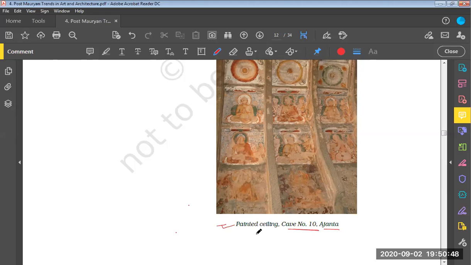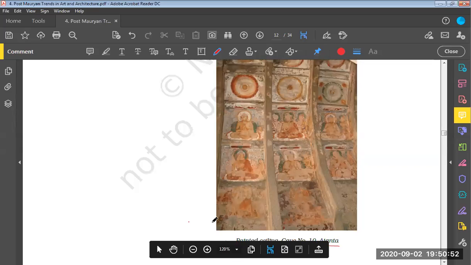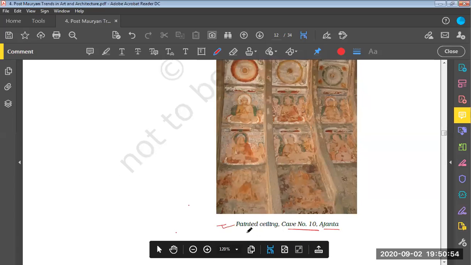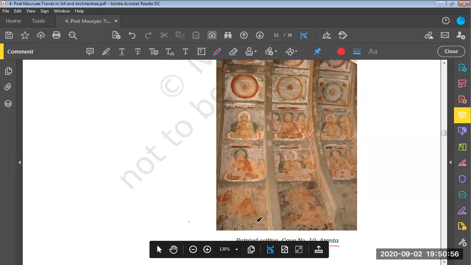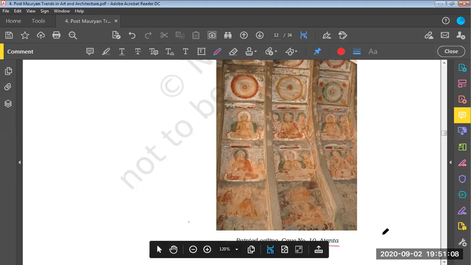Now I'm moving further. We will discuss the next image for the day. This image is a painted ceiling. Ceiling means the top, like you have a ceiling at your home. It is a painted ceiling at cave number 10 at Ajanta.